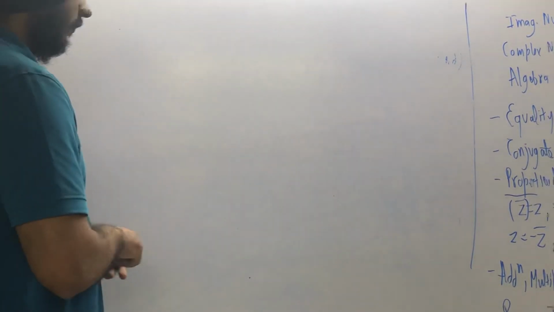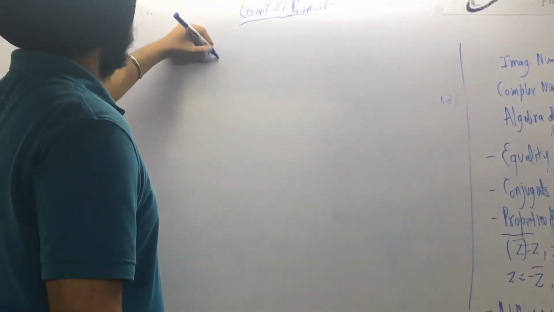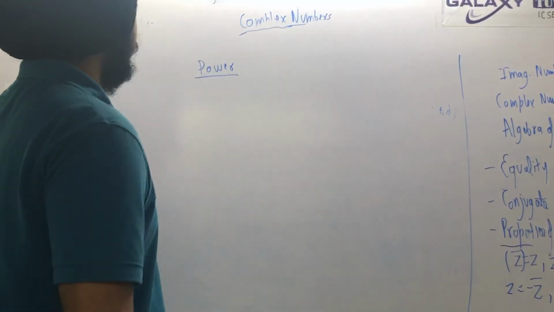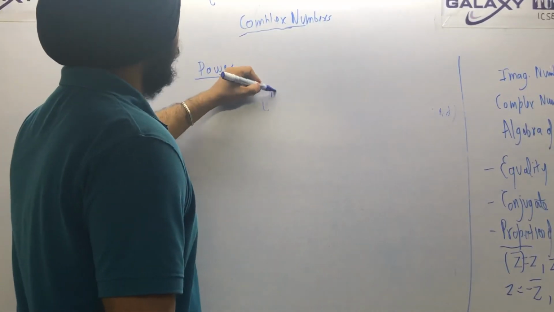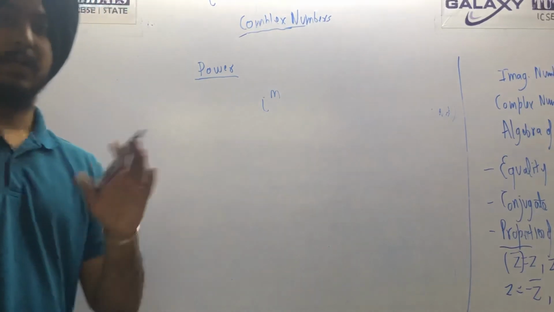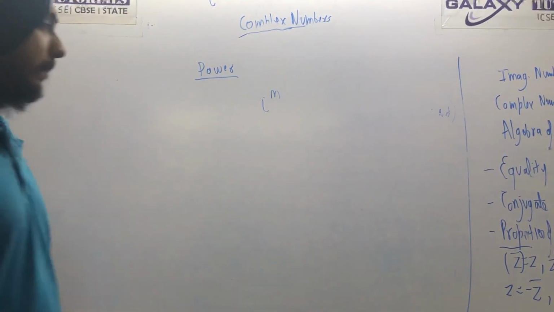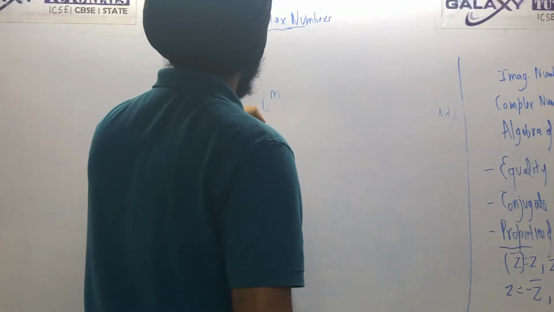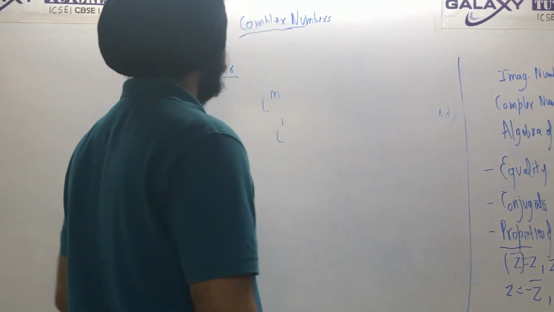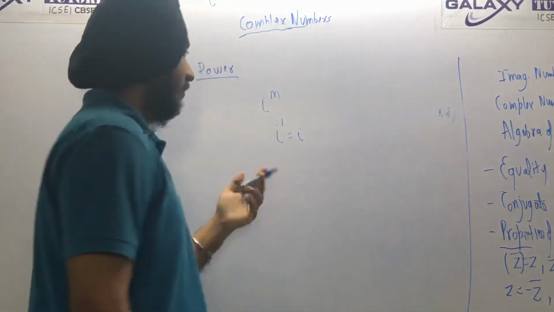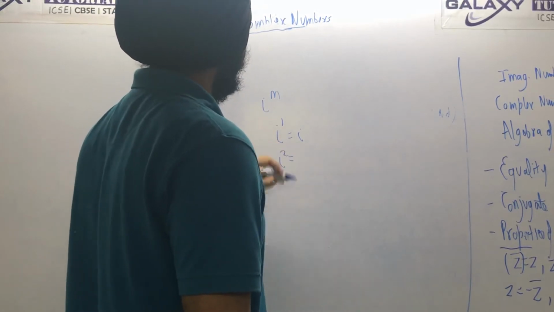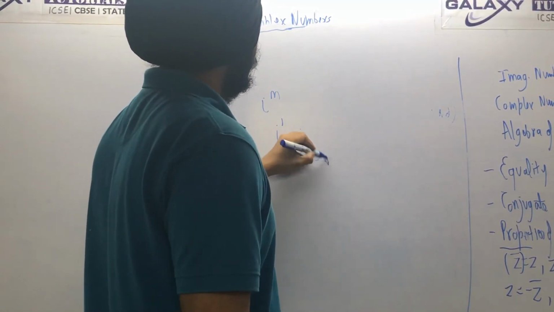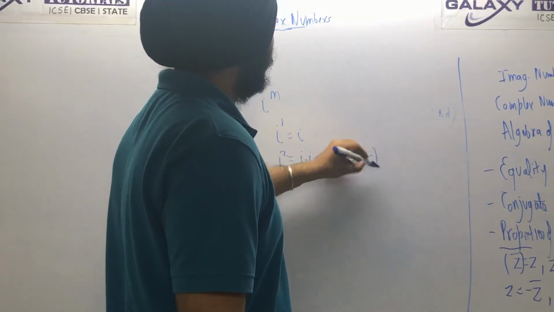Okay, next one is power. Power of complex numbers. What is the meaning of power? If there is any complex number written in this form, ι raised to the power n, how will you find the value? I will show you some general cases and we will find a general formula for this. So first of all, what is ι raised to the power 1? That is ι. Anything raised to the power 1 is that thing itself. ι square will be how much? ι into ι, root minus 1 into root minus 1, that will be minus 1.